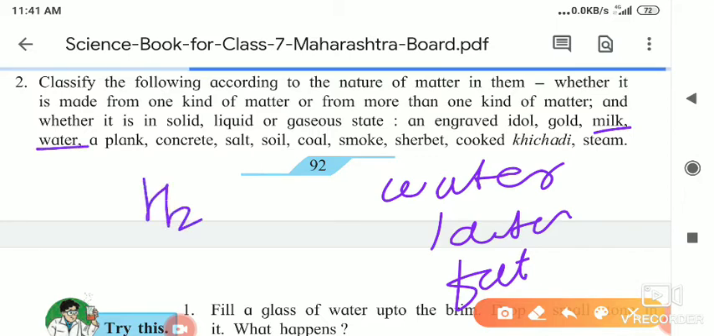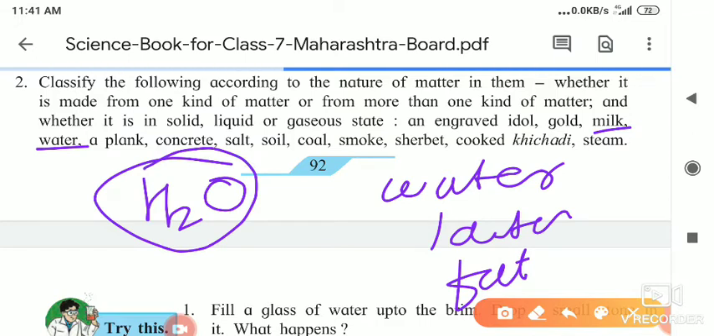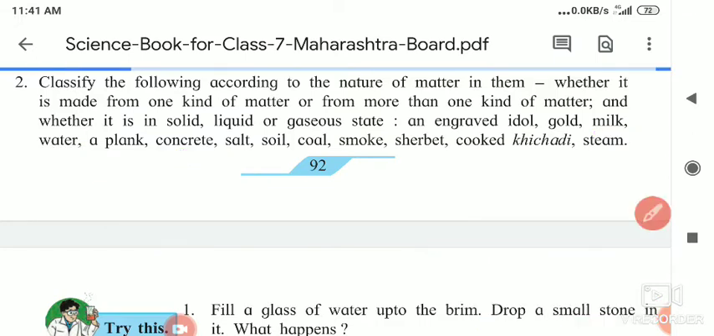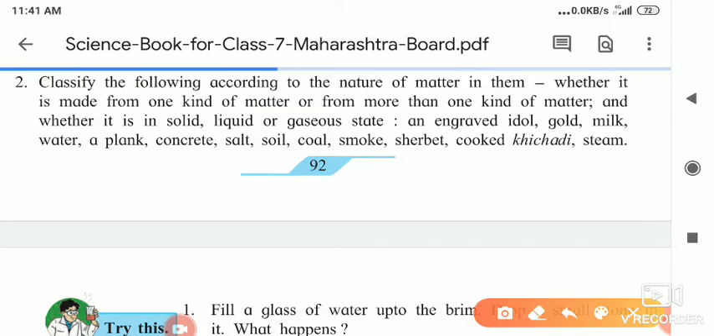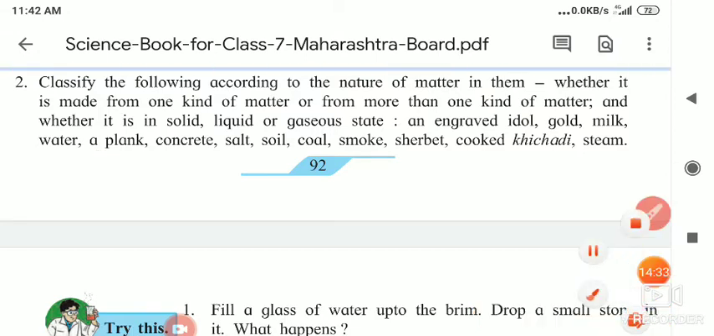Next is water. In water, only H2O molecules are present, and water is in which state? That is the liquid state. Next is the plank. Plank means it is made up of wood, or a kind of wood, meaning wooden planks. So it is made up of wood, and it is in which state? Solid state.